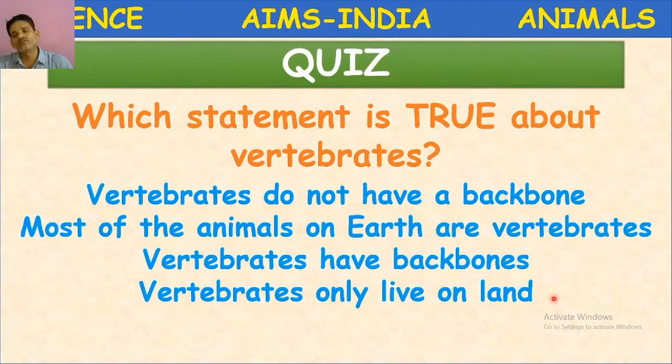No, there are other animals also living on land: invertebrates, insects, spiders, snails, mosquitoes, earthworms. So the fourth statement is also wrong. So what is the correct answer here? Yes, vertebrates have backbones. The third statement is correct. Let us proceed.